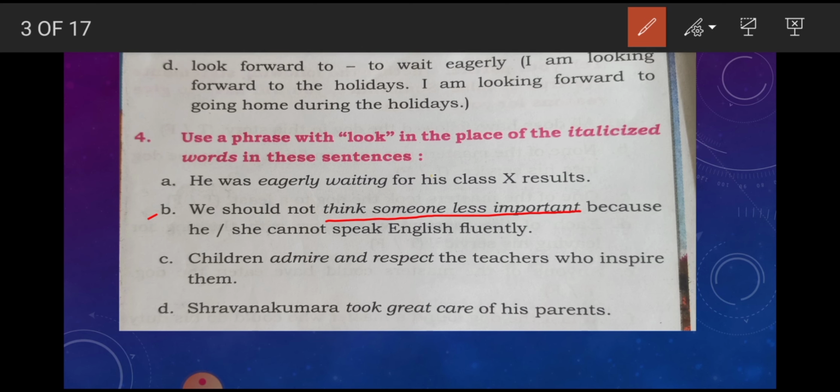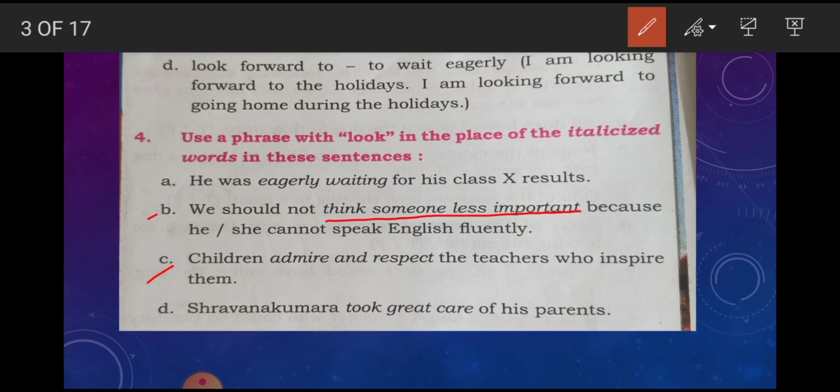Which phrase will you use? Look down on. We should not look down on someone because he or she cannot speak English fluently. Look down on means think someone less important.